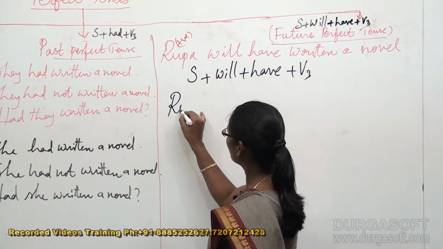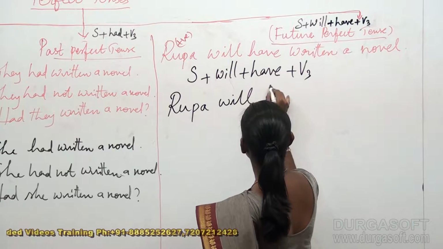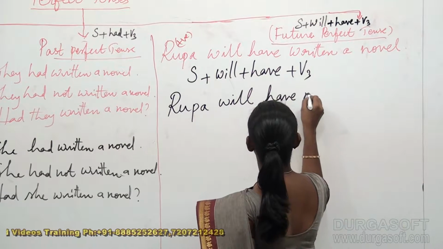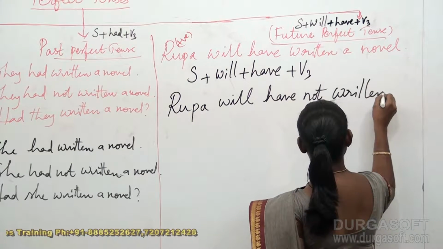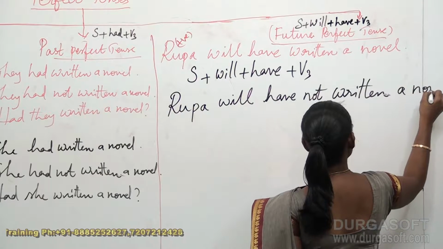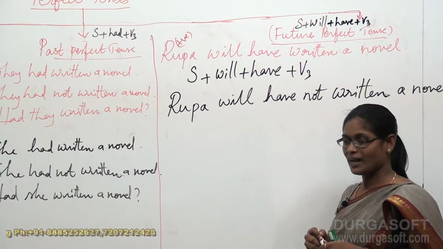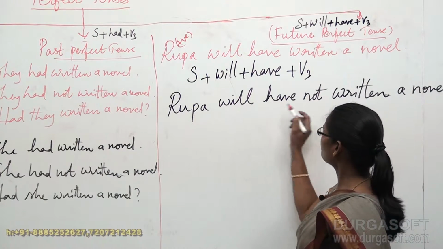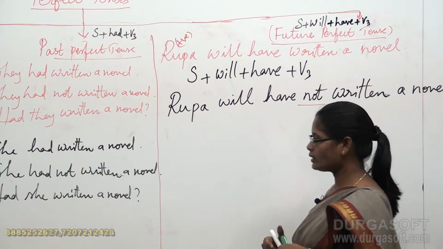I started writing like this: Rupa will have not written a novel.